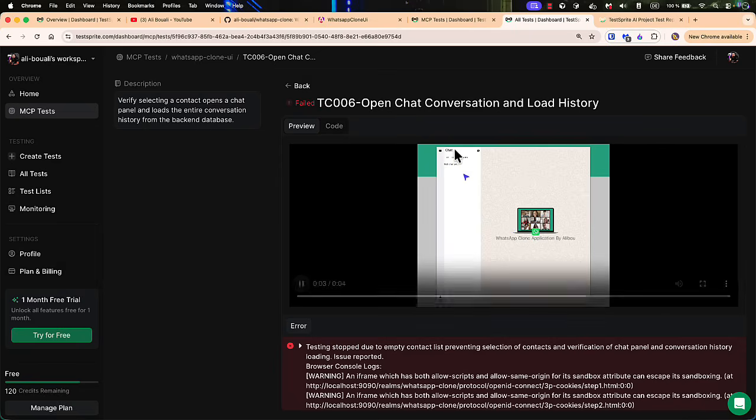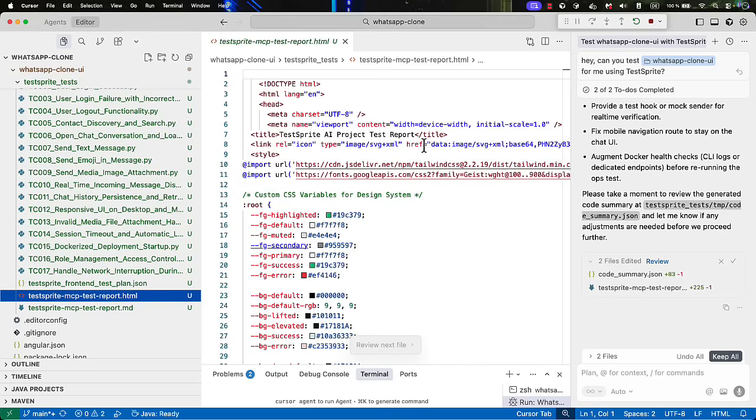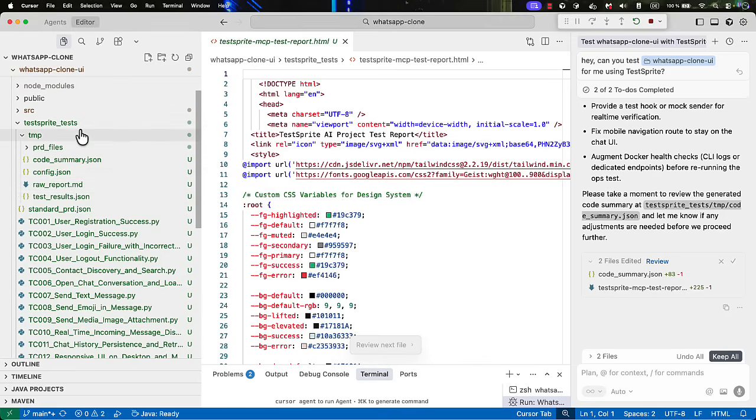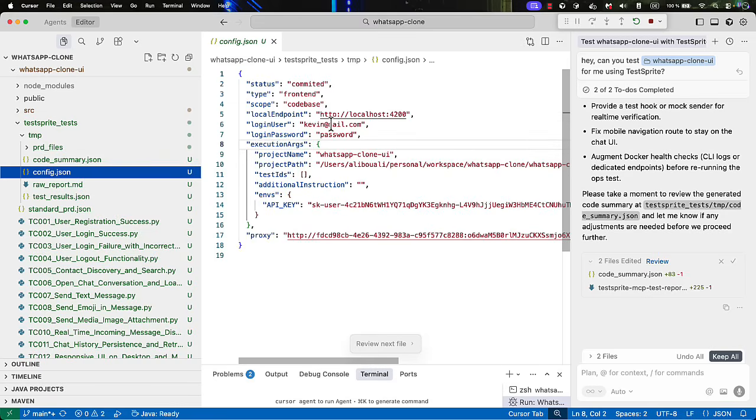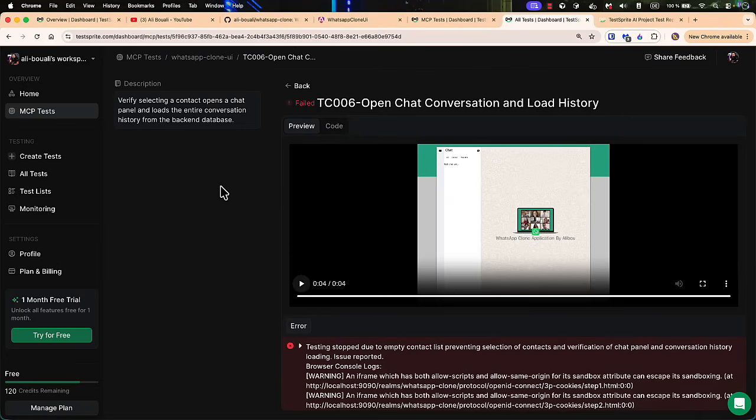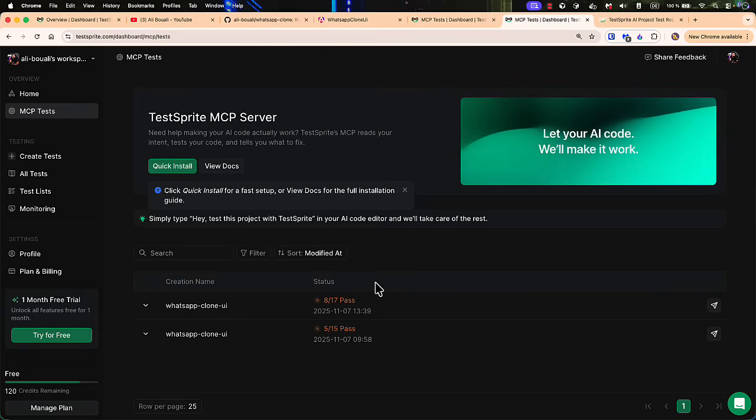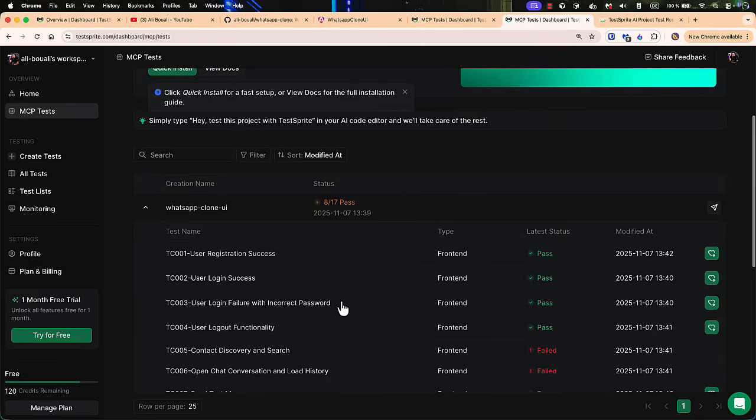So open chat conversation and load history. Of course, we do not have any chat. We can do it differently, maybe preparing some context for the AI. So here, if we go to the config right here, where we have the username and password, we can create several users, and for that user we already initiate some chats. All right, so some chat with some users, and I guess this way the AI will be able to do that. But anyways, let's go back in here and let's continue exploring the power of the tools of this TestSprite MCP tool.